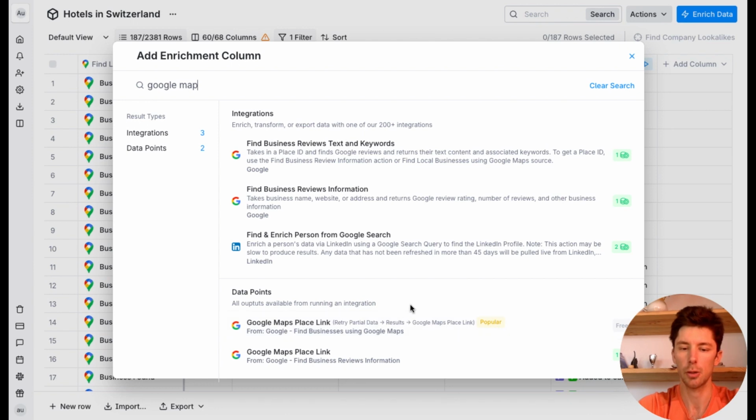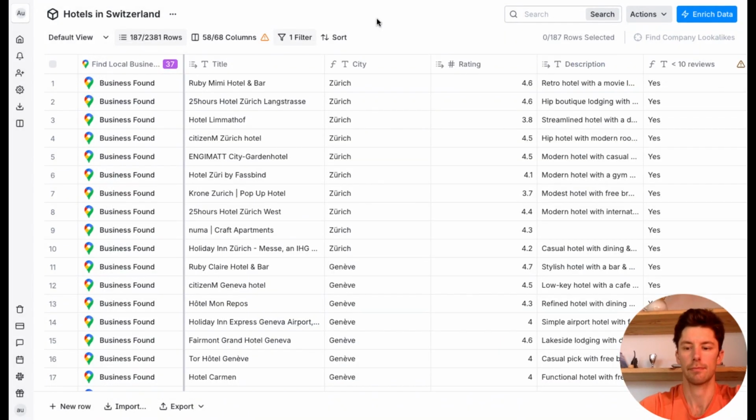So I just paused the video because my computer is a bit slow and I don't want to have a really long video because of that. So if you go to enrichment data, then you tap Google Map. Here you find the Google Map enrichment. It's really cool because it's free. So nothing beats free, right?